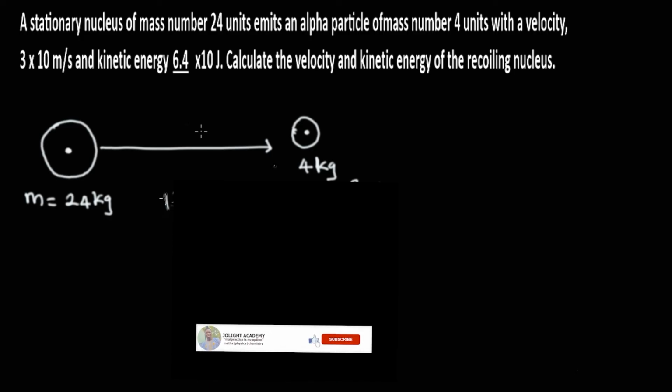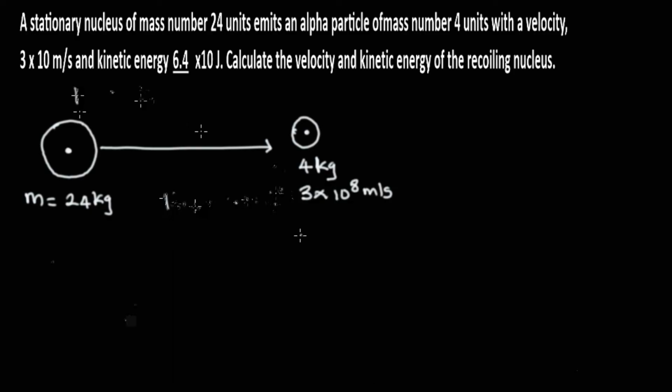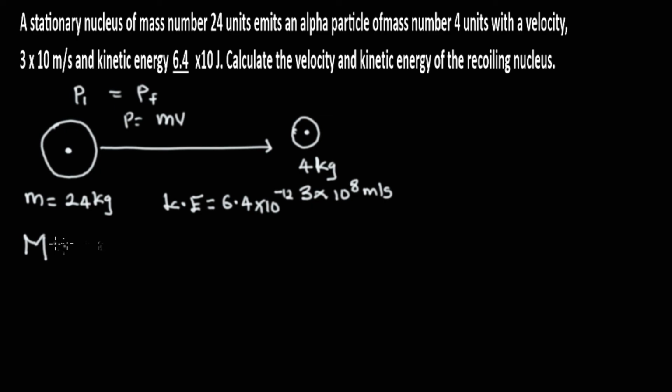Now momentum: initial momentum is equal to final momentum. And momentum is given as the product of mass and its velocity. So here, let's take this mass as big M and the velocity as big V. Big M times big V is equal to 0. Why? Because the mass is given and the velocity here is 0. If I multiply by 0, we're going to have 0. So here, the momentum is 0.